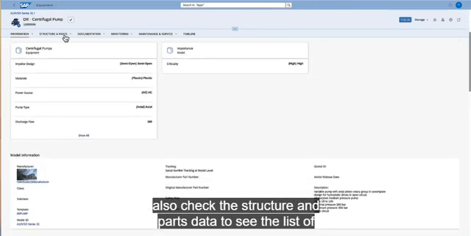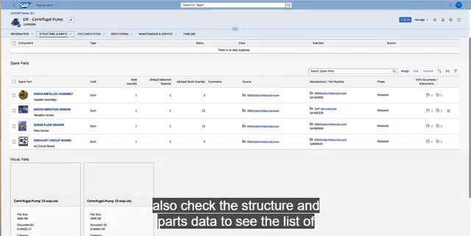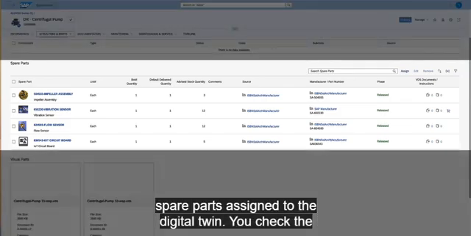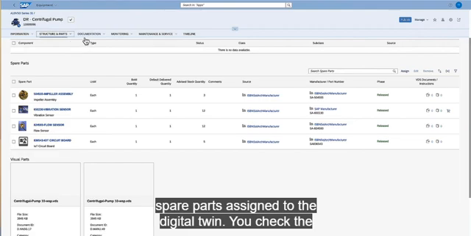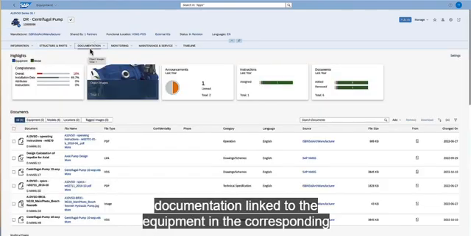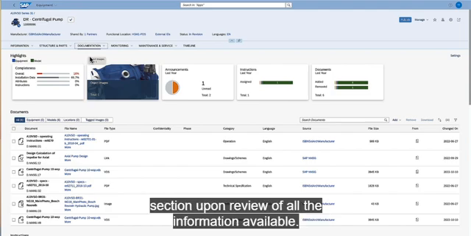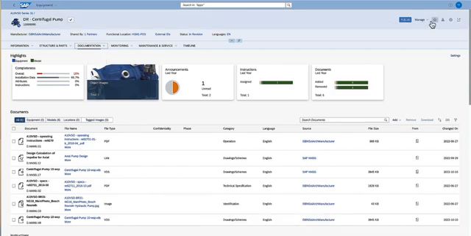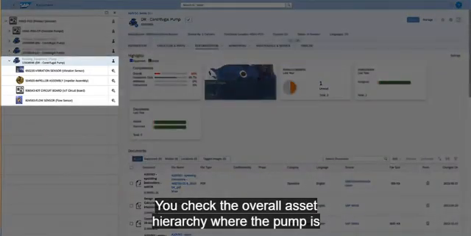You also check the structure and parts data to see the list of spare parts assigned to the digital twin. You check the documentation linked to the equipment in the corresponding section. Upon review of all the information available, you check the overall asset hierarchy where the pump is installed in the plant section.